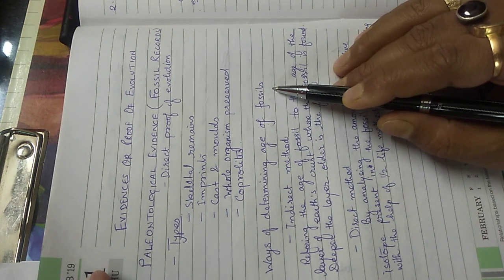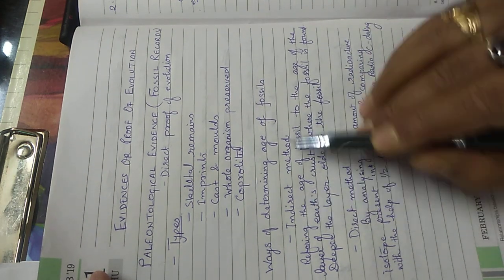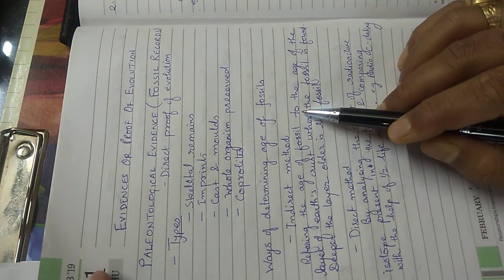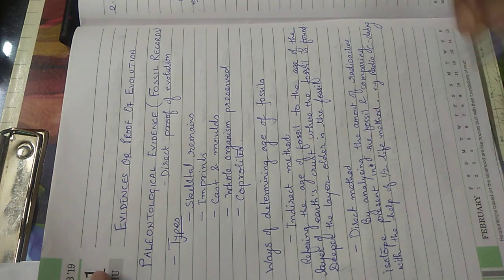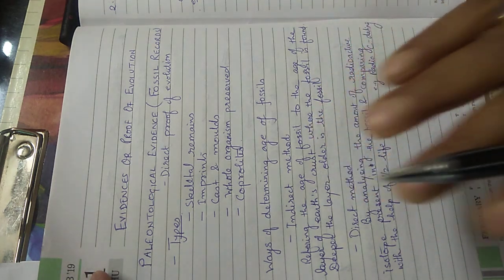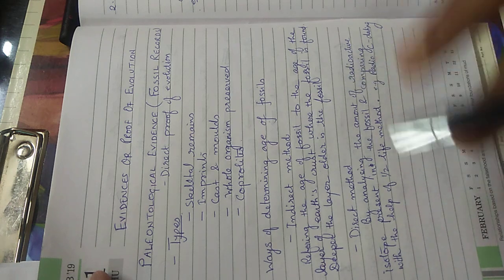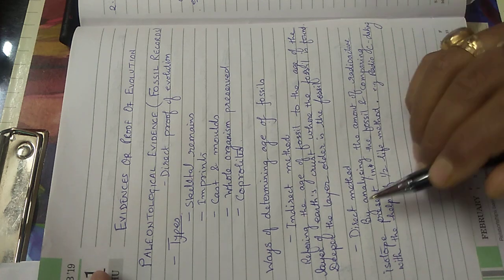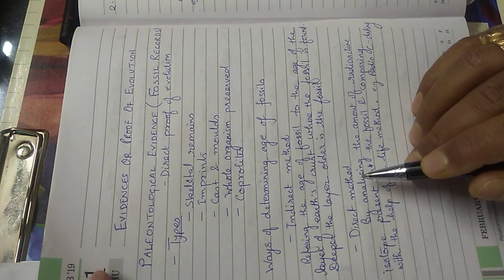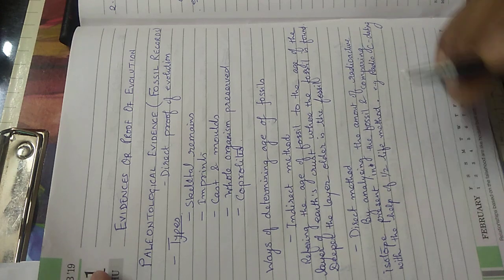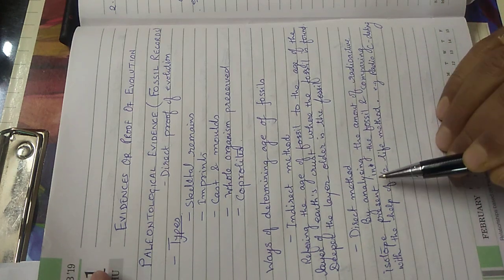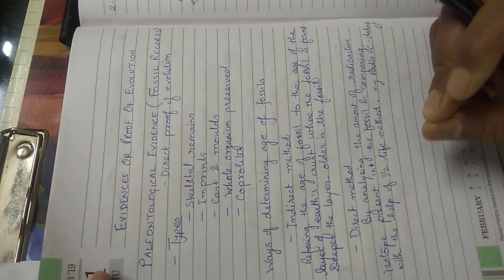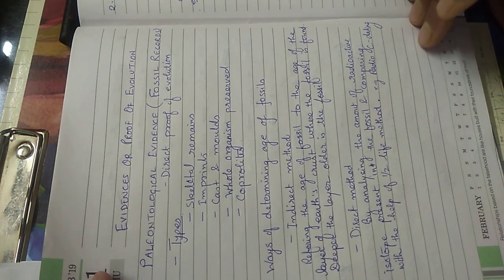Now how do we determine the age of a fossil? You know there are two methods. One is the indirect method, one is the direct method. The indirect method is when we refer to the age of the fossil by referring to which layer of the earth's crust the fossil is found in. The deeper the layer where you find the fossil, the older is the age of the fossil. Next is the direct method. The direct method is like radiocarbon dating. There are different ways of doing that. What we do there, we analyze the amount of radioactive isotope present in a fossil and we find out the age with the help of the half-life method.